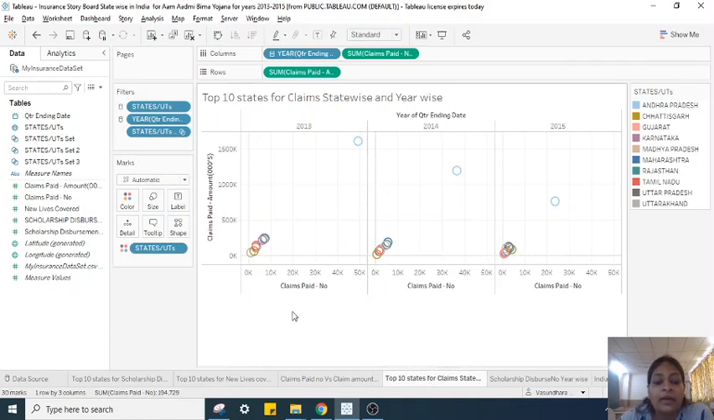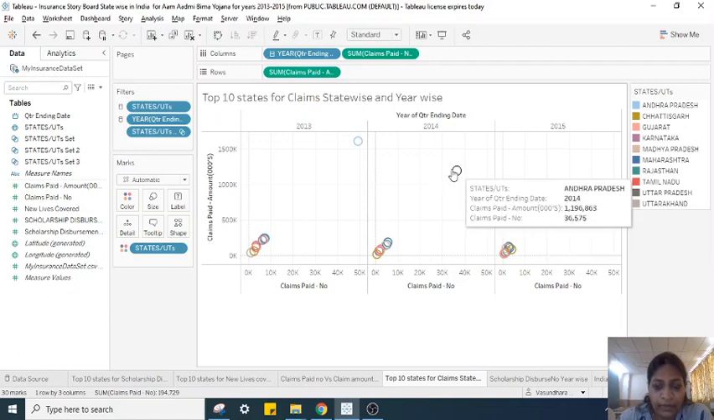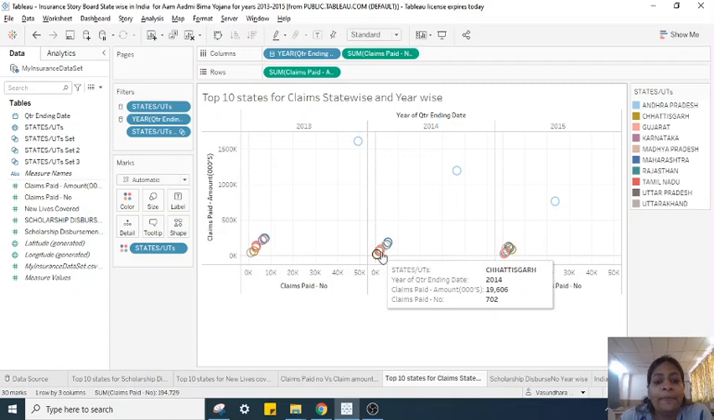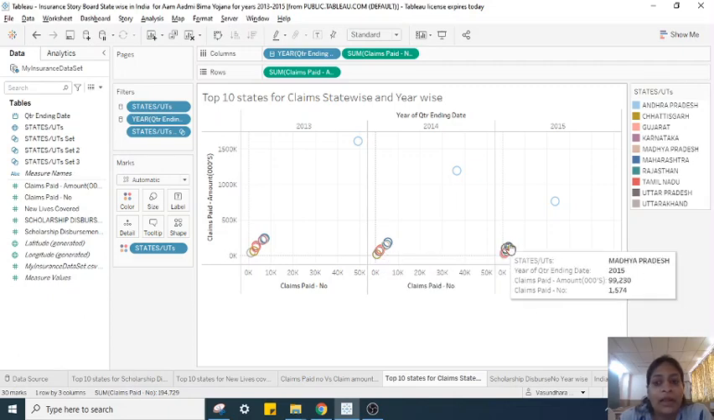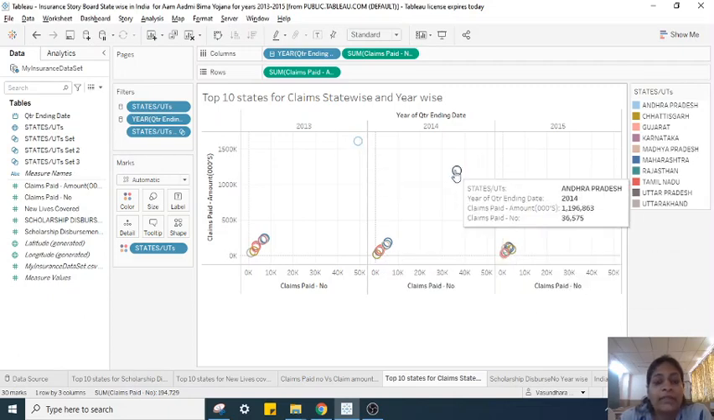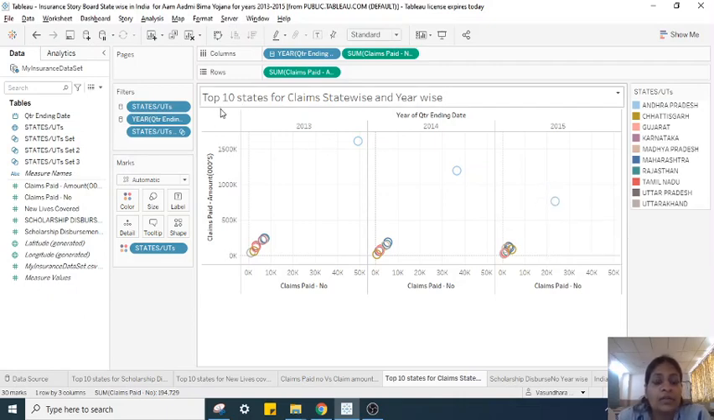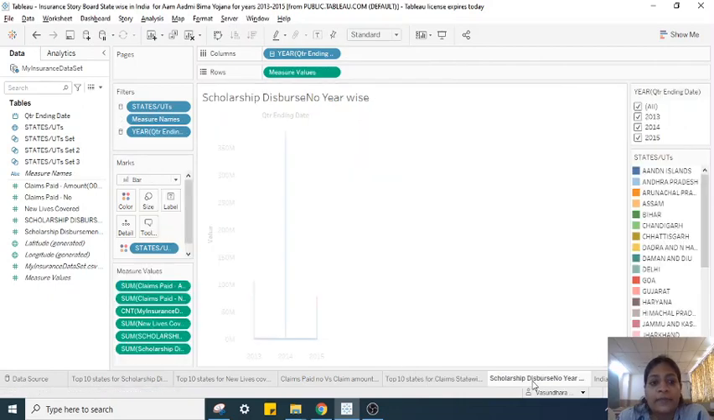Next we have the same claims data, but for the top 10 states. Again in the top 10, the leader is Andhra Pradesh for every year, and the rest of the states are somewhere along the same line and are similar in amount. But Andhra Pradesh is definitely leading the way in all the insurance policy details. So these are the top 10 states.